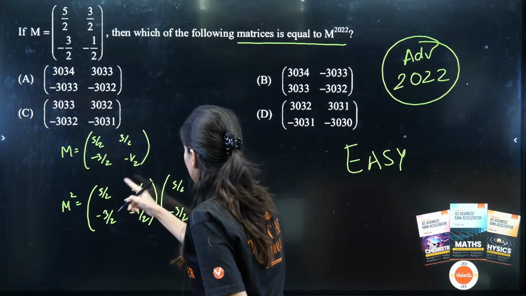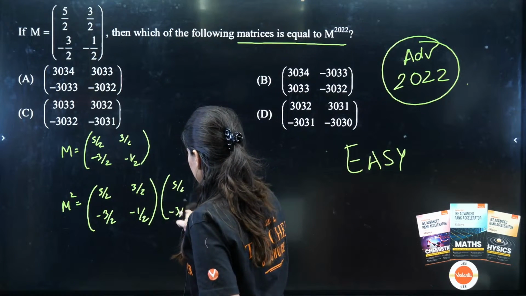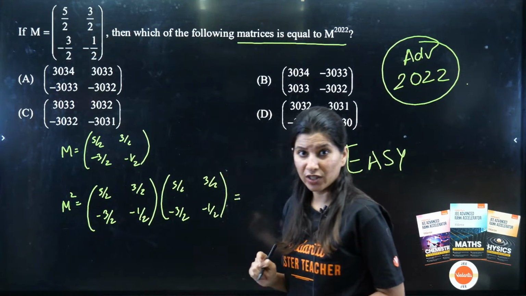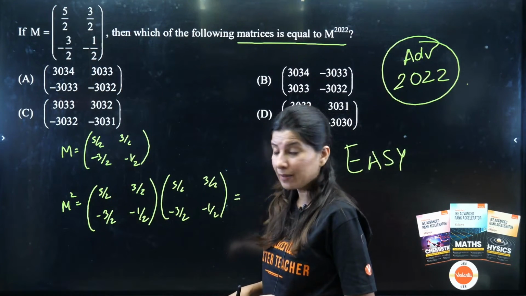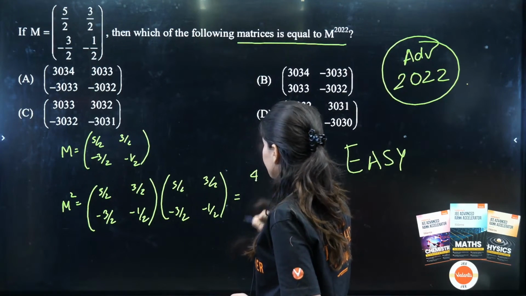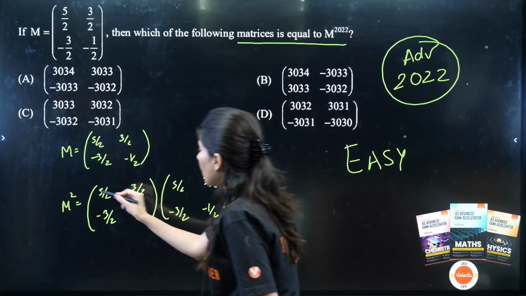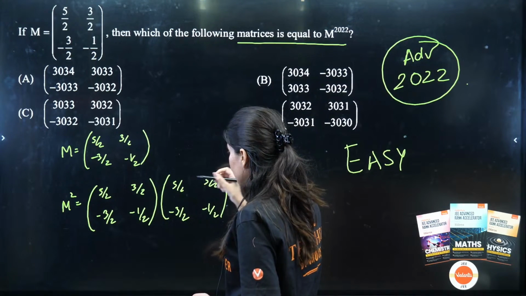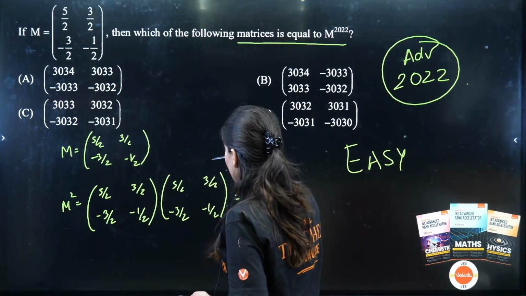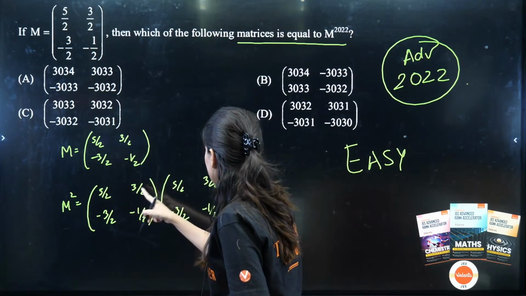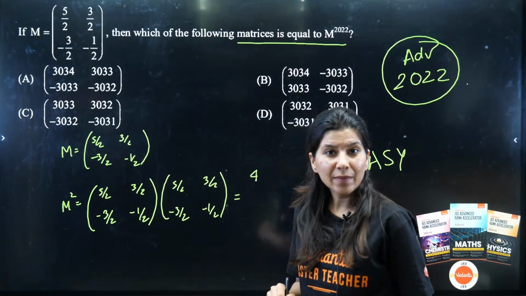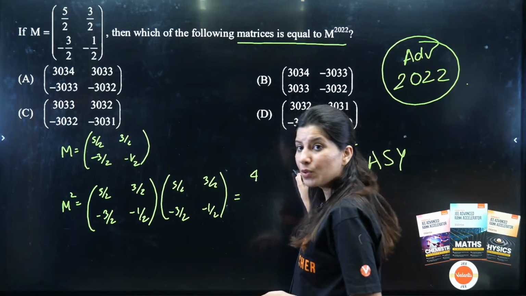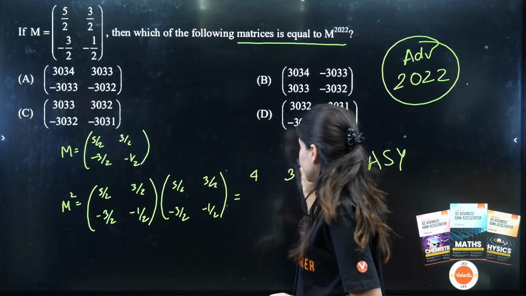Row 1, column 1: 25 by 4 minus 9 by 4, 25 minus 9 is 16 by 4, so 4. Now row 1, column 2: 5 3s are 15 minus 3, 15 minus 3 is 12 by 4, 12 by 4 is 3.